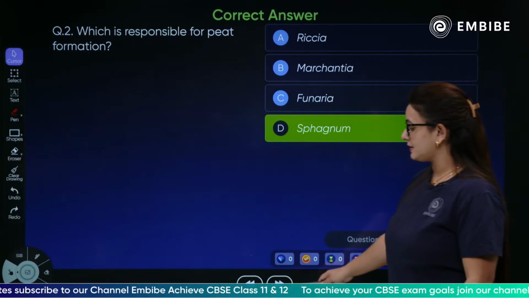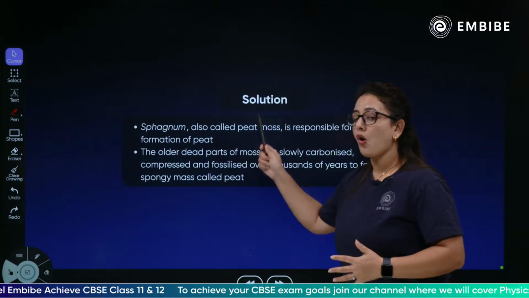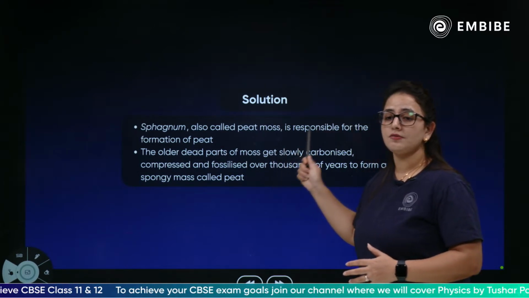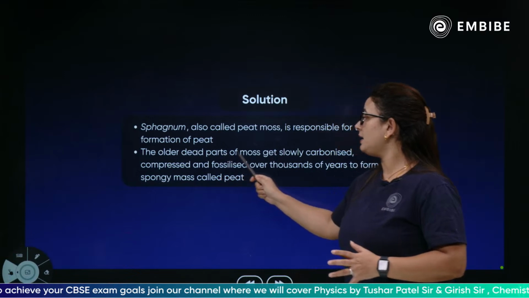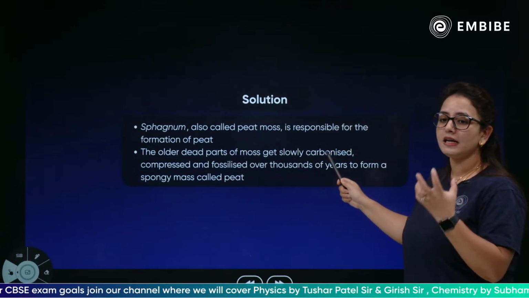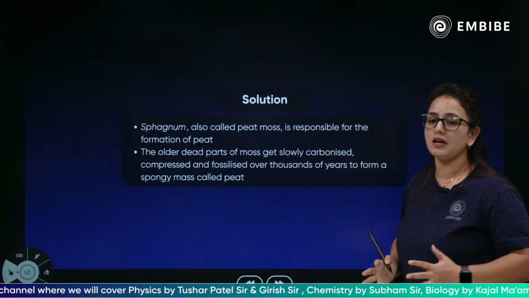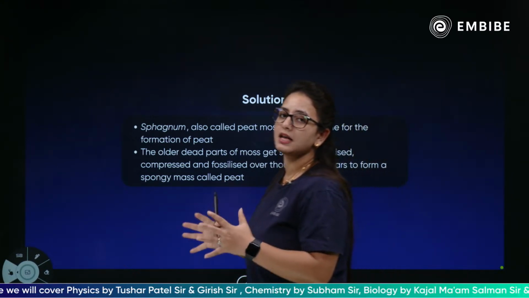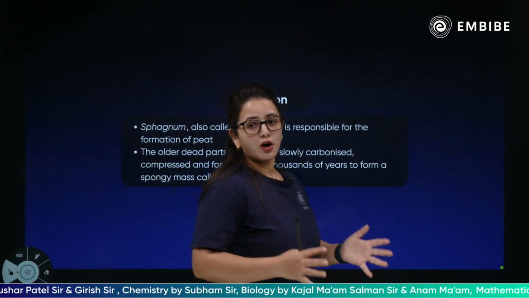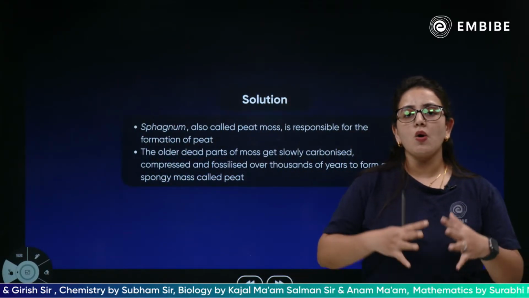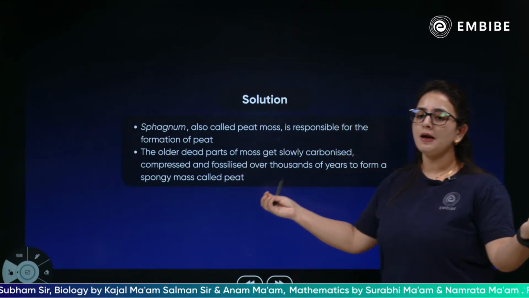Sphagnum is responsible for the peat formation. What is peat? Sphagnum is also called peat moss. The older dead part of the moss slowly gets carbonized, compressed, and fossilized over thousands of years, and the formation of a spongy mass called peat takes place. So the sphagnum, which is a moss, over time fossilized, carbonized, and led to the formation of peat.